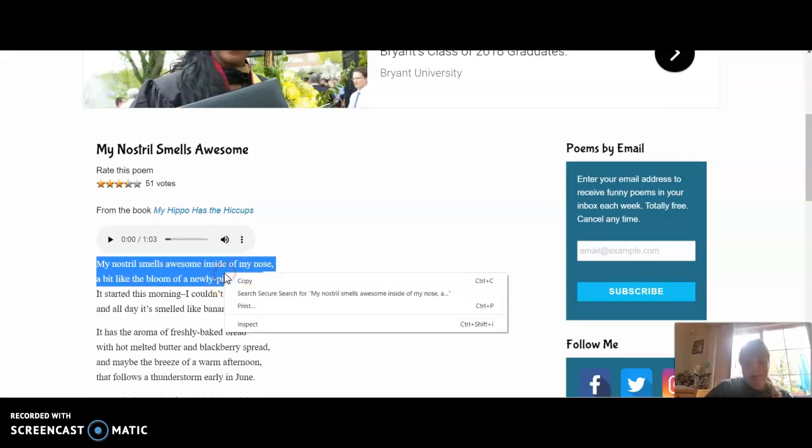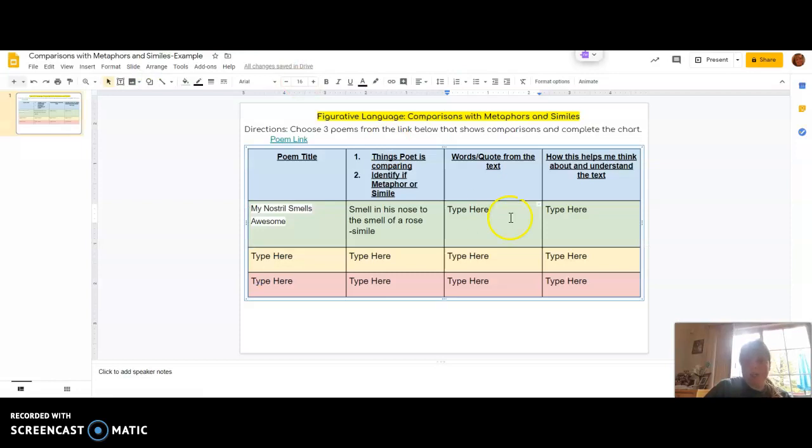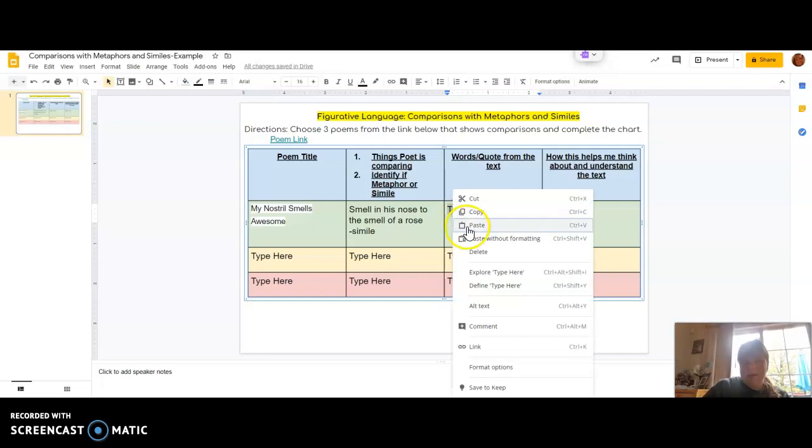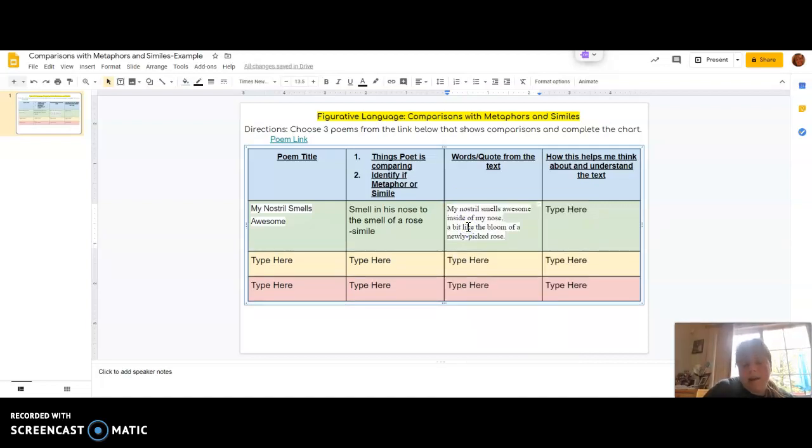So I'm going to right click, copy. I'm going to go back to my chart, get rid of this part, and right click and paste. Control C would be copy and Control V would be paste. And learners, if you're having a hard time with the copy and the paste, see if there's someone in your home that can help you with that, or you can just type it out. It's up to you how you want to do that part. So there's my evidence. My nostril smells awesome inside of my nose, a bit like the bloom of a newly picked rose. So the poet is comparing the smell in my nose to the smell of a rose.